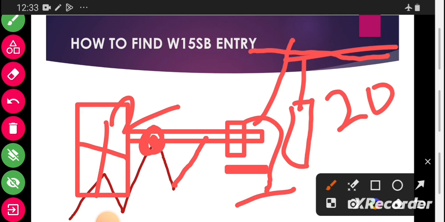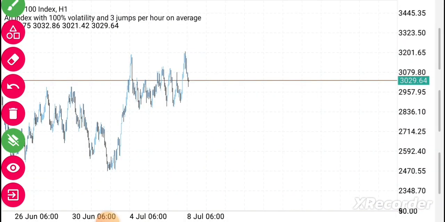That is how the W15SB strategy works. It's a highly powerful strategy. This is the only strategy you need. So let us dive into the chart, and I will show you two to three examples, and then I will be closing this video, guys. All right, we are on the live chart at this moment, and we are on H1.